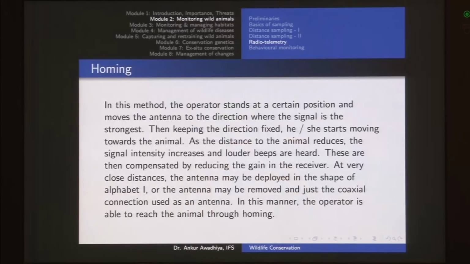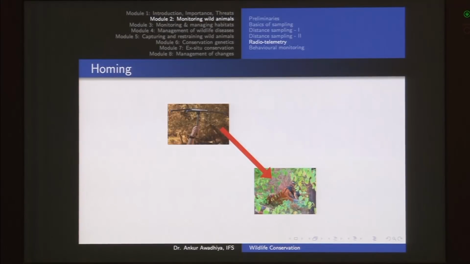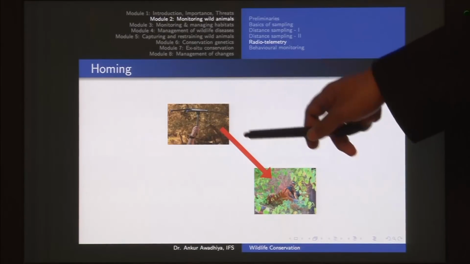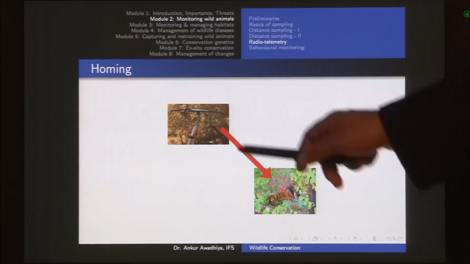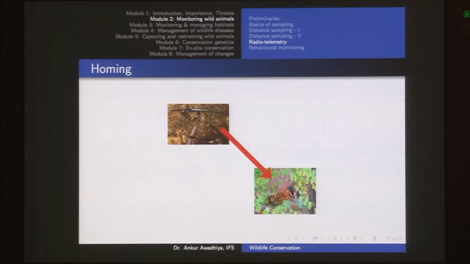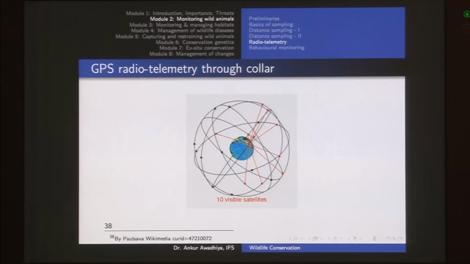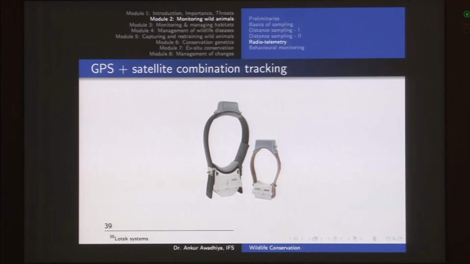And the second method is homing. In the case of homing, you just take your antenna, get the direction, then start moving towards the animal. When you are very close to the animal, you shift from this fashion to the eye fashion for improved directionality, and slowly and steadily you will reach the animal. Next is GPS radio telemetry that we talked about.